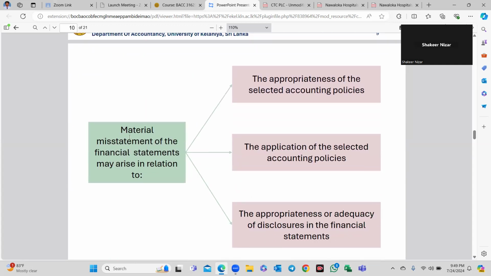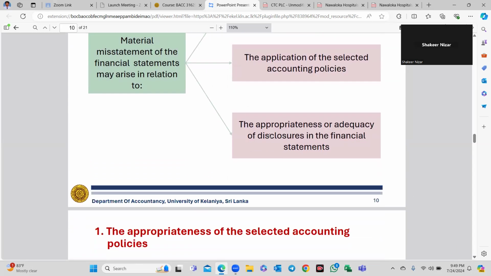Material misstatement in the financial statements may arise in relation to the appropriateness of the selected accounting policies, the application of the selected accounting policies, and the appropriateness or adequacy of the disclosures in the financial statements.